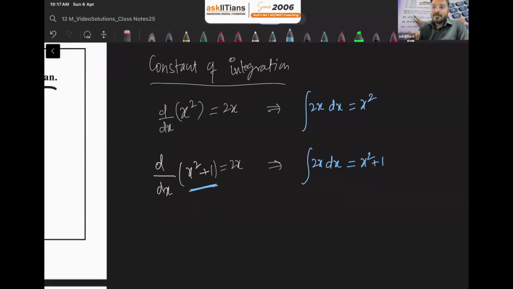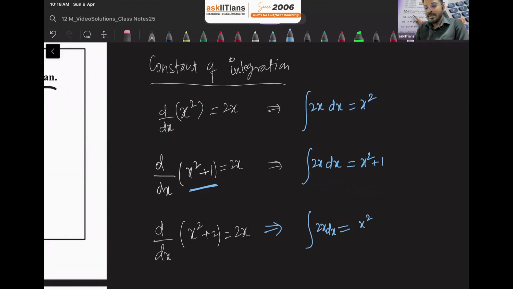Let us take one more example. Now, I hope that you are getting my point. What is the meaning of constant of integration? x square plus 2, let's say, or x square minus 1 also you can take. You can take any constant here. Again, if you differentiate this, we are going to get 2x only, because the derivative of 2 will be 0. So now, if you integrate 2x again, what are we going to get here? We are going to get x square plus 2. Integrate 2x with respect to x, dx, we need to write x square plus 2.